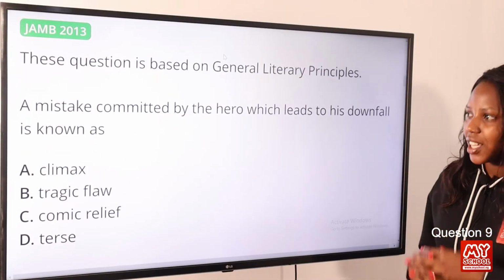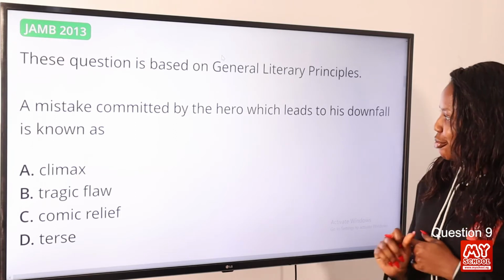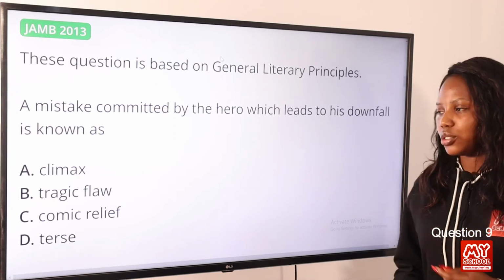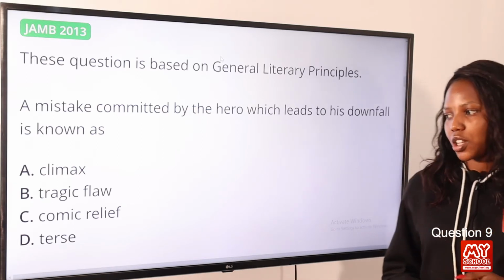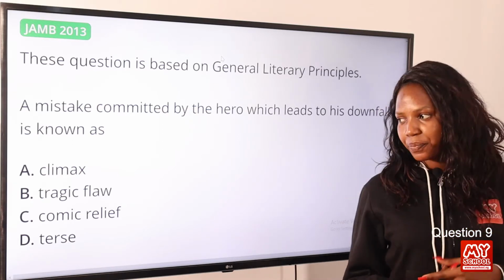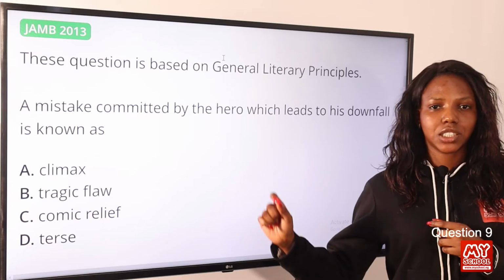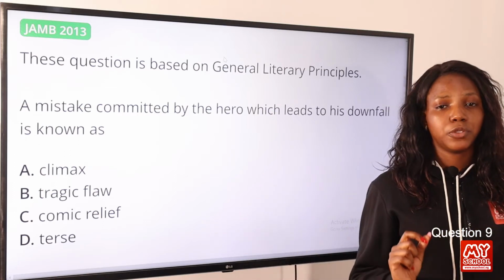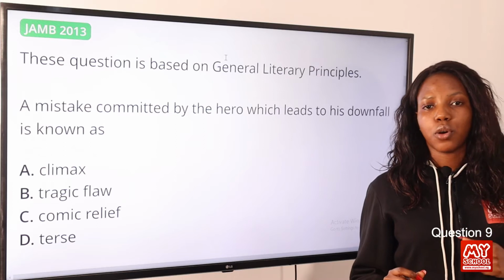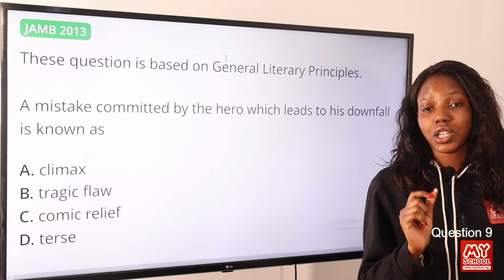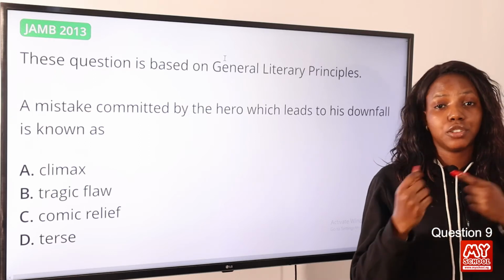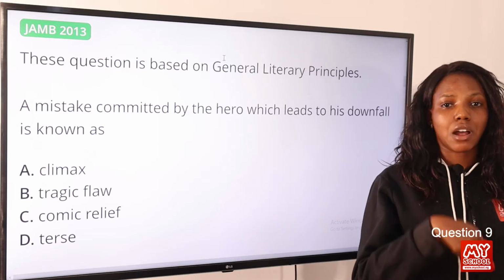Question 9. A mistake committed by the hero which leads to his downfall is known as dash. Option A, climax. Option B, tragic flaw. Option C, comic relief. Option D, test. The answer to this question is tragic flaw. Now, when we talk about tragic flaw, we mean the flaws or the defects or the imperfection identified with a character, usually the protagonist or the tragic hero, which leads to his downfall.